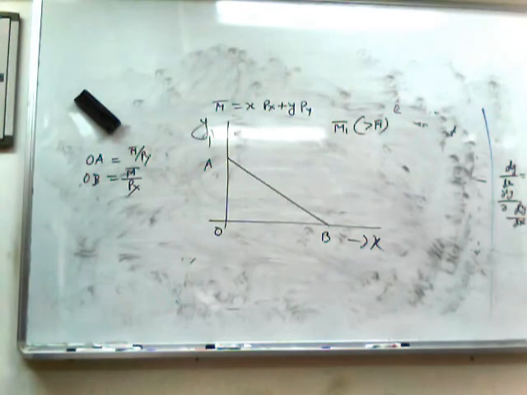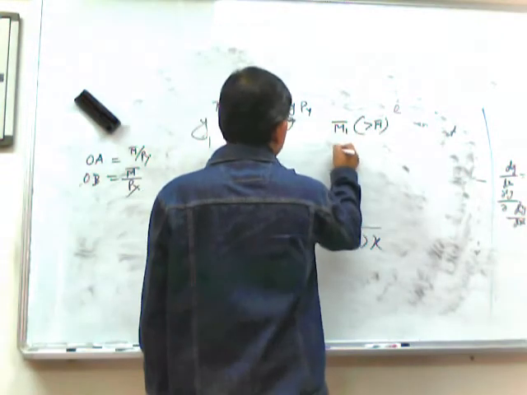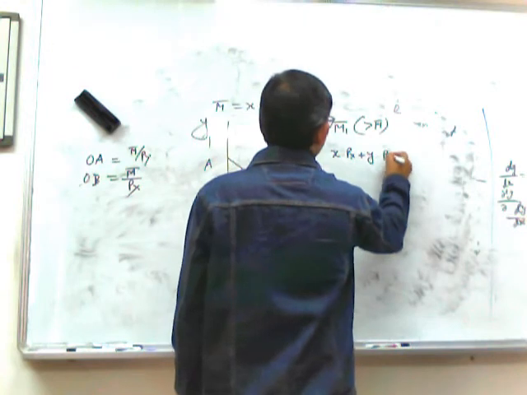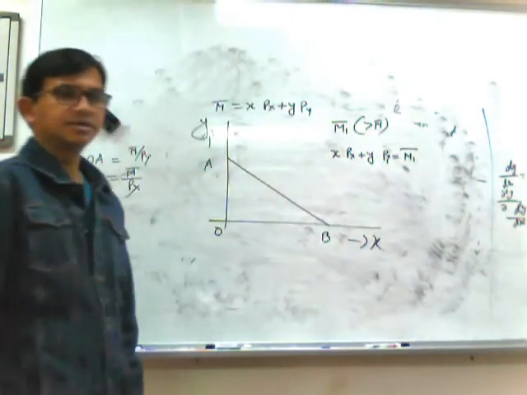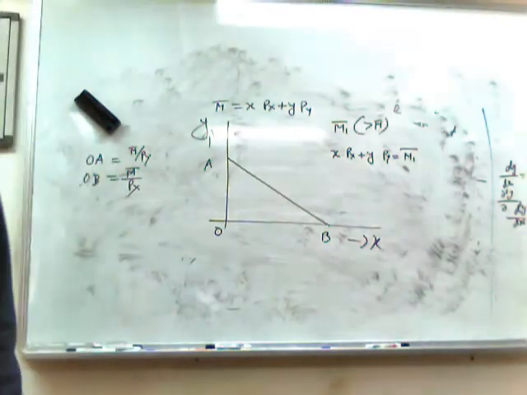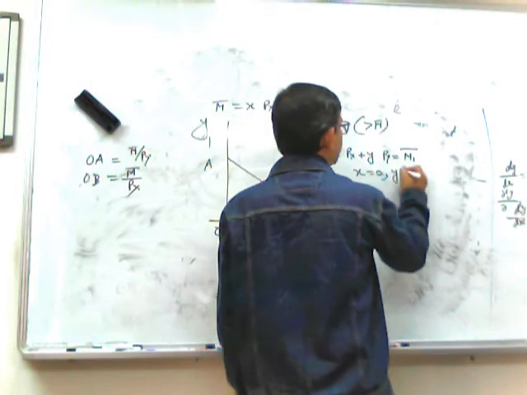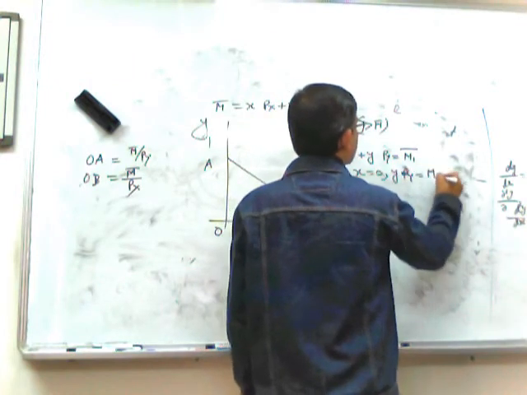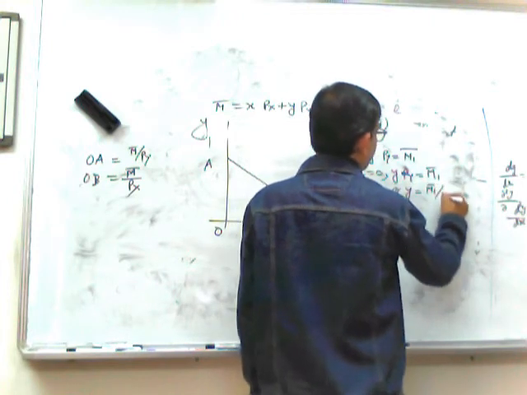So what will happen to the budget line? Again the new budget equation will be x into px plus y into py equals M1 bar. So here if x equals 0, y into py equals M1 bar, or y equals M1 bar divided by py.